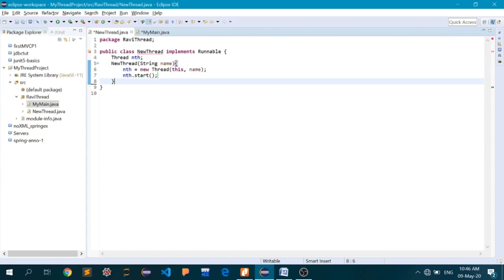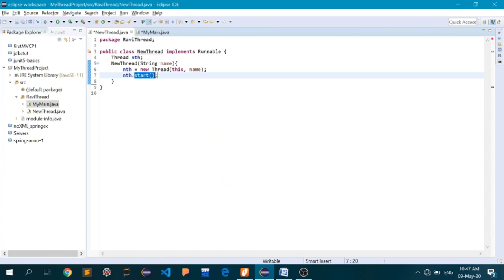Now this object nth of class Thread has a method called start, and whenever you encounter this method, the new thread will start executing. It's like a start button.